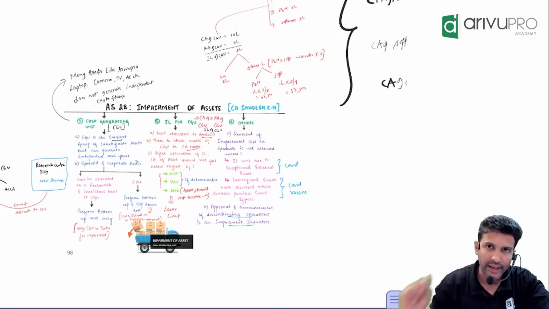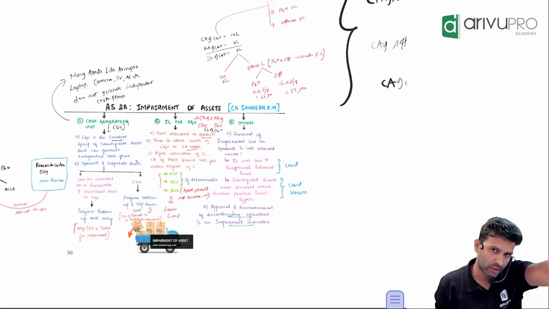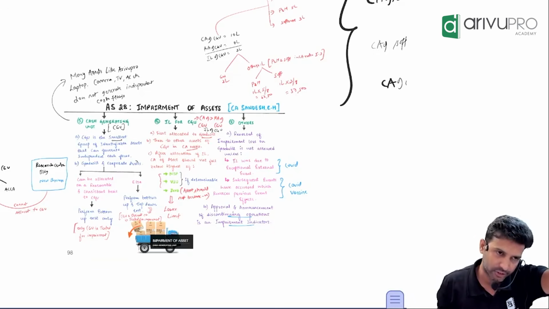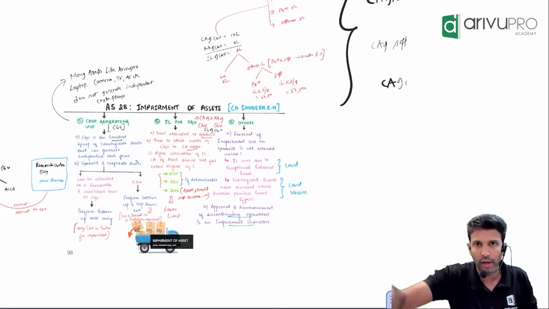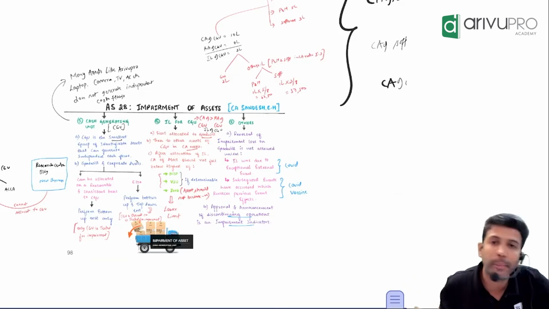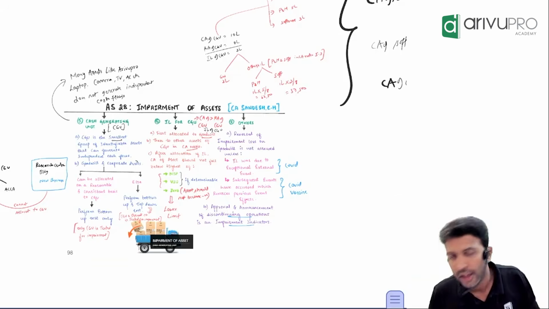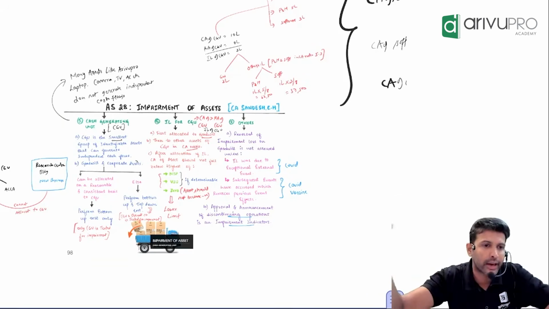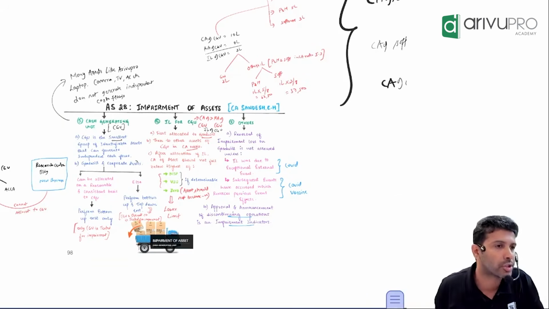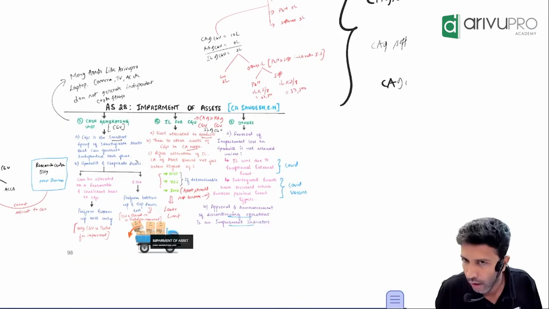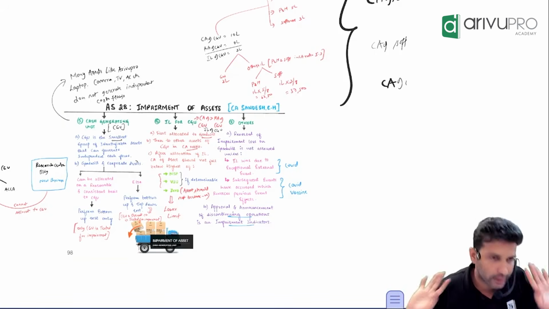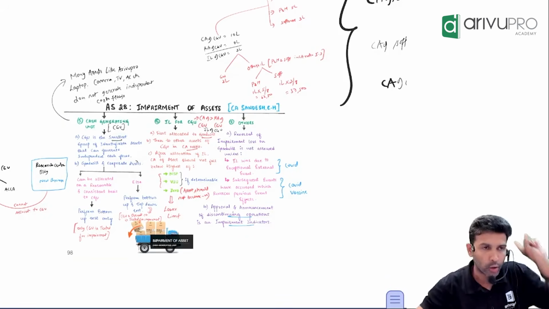But before you find the carrying amount of a CGU, you will have to keep two considerations in mind: goodwill and corporate assets. Sometimes goodwill and corporate assets can be allocated, sometimes they may not be allocated. If it can be allocated, allocate to all the CGUs in what ratio? Carrying amount ratio. If it cannot be allocated, don't allocate. If you can allocate, you will do an impairment check.